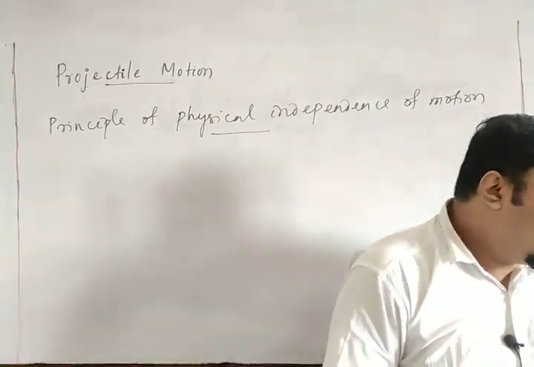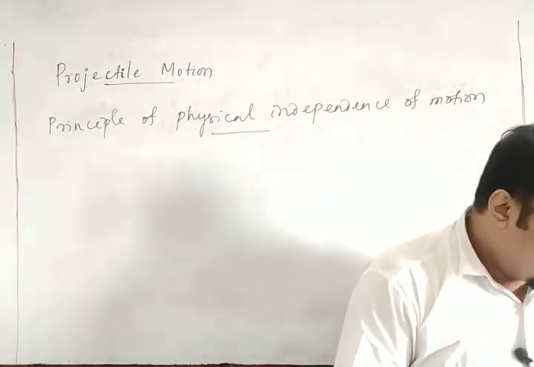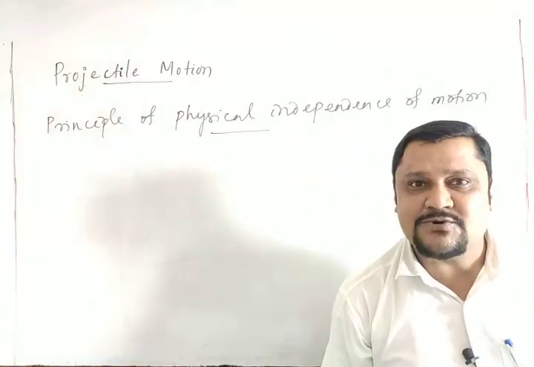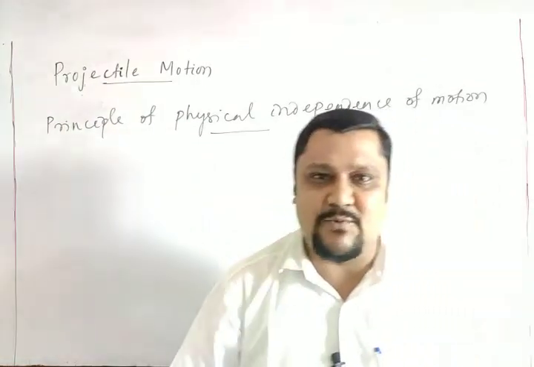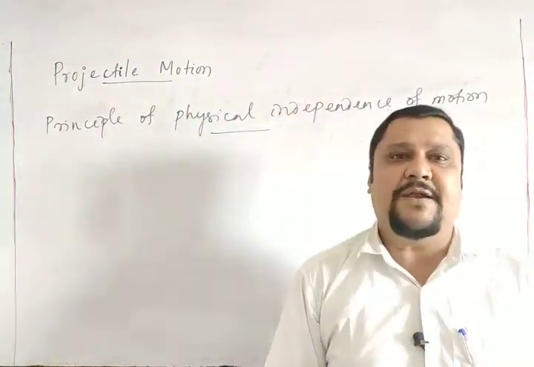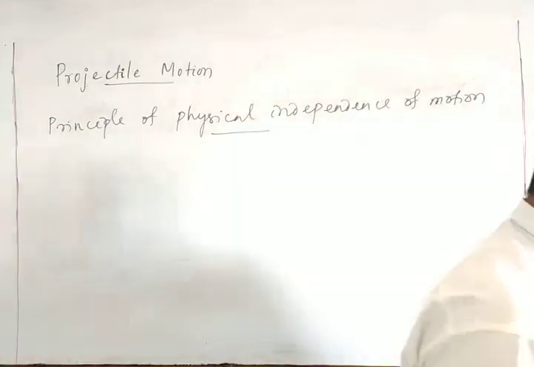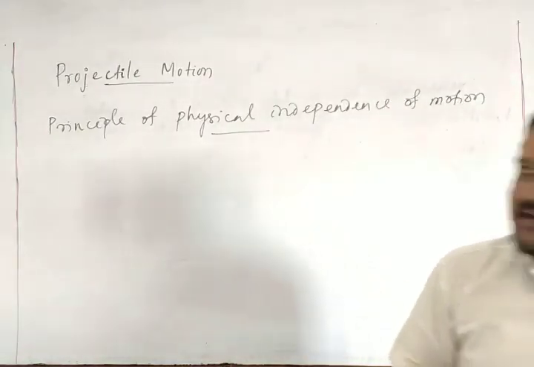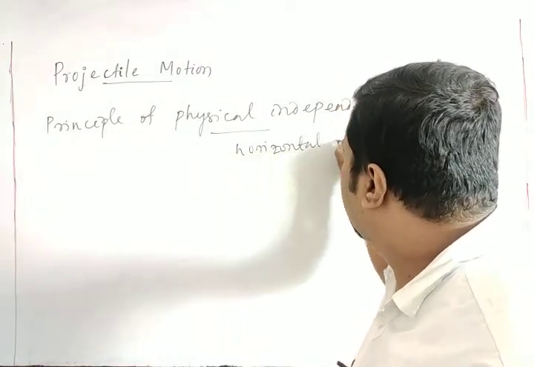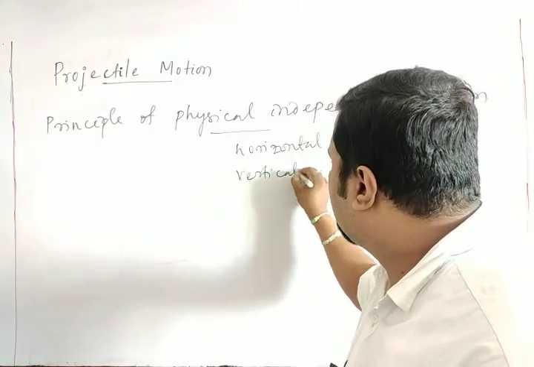So it can be discussed in two parts: horizontal motion and vertical motion. There must be a horizontal motion and there must be a vertical motion, so it should be discussed in two parts, one horizontal motion and the other vertical motion.